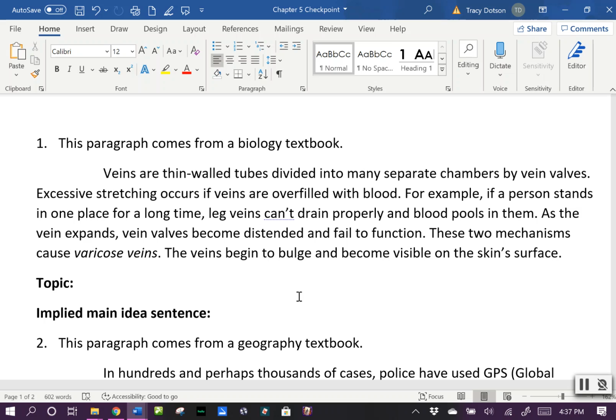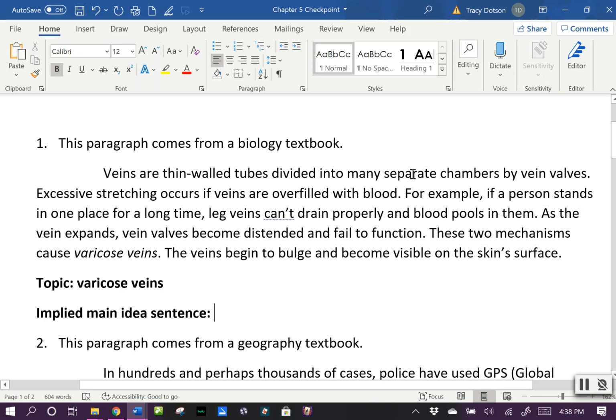These two mechanisms cause varicose veins. The veins begin to bulge and become visible on the skin's surface. So here we're looking for our topic, and there is some special print. Here we have italics, and this is what everything is leading up to, this term, varicose veins. So that is what our topic is. So our main idea sentence has to have that topic in there, and then our most important point.